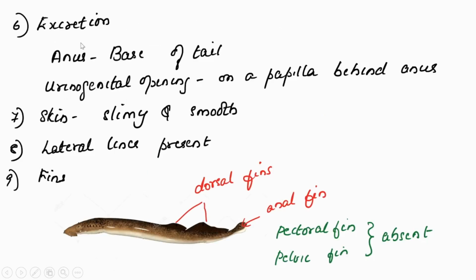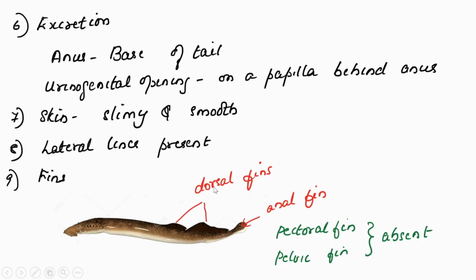Then excretion is through the anus. It is located at the base of the tail. Then a urinogenital opening is also present. It is on a papilla. Papilla means a small projection behind the anus. Skin is slimy and also smooth. Lateral lines are present. Lateral line you can see along this side, on both sides.